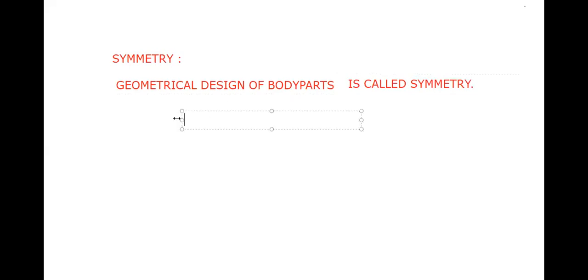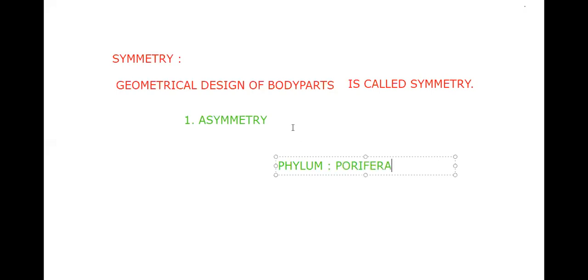We learned there are three types of symmetry. One is asymmetry, where there is no geometrical design. What is asymmetry? Simply, no geometrical design of body part. Where do you see this kind of asymmetrical condition? In phylum Porifera, kingdom Animalia. Again and again I am writing because you need to understand this.